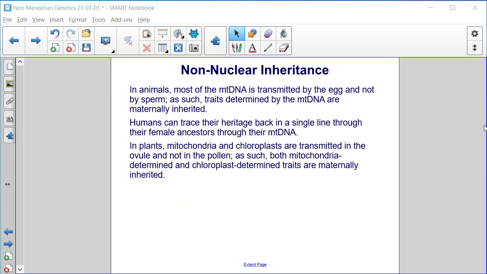In animals, most of the mitochondrial DNA is transmitted by the egg and not by sperm. As such, traits determined by the mitochondrial DNA are maternally inherited. Humans can trace their heritage back in a single line through their female ancestors through their mtDNA. In plants, mitochondria and chloroplasts are transmitted in the ovule and not in the pollen. As such, both mitochondria-determined and chloroplast-determined traits are maternally inherited.